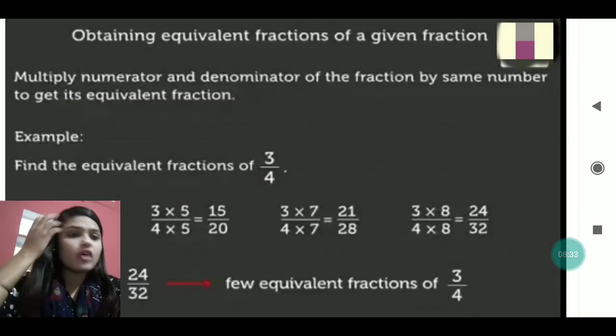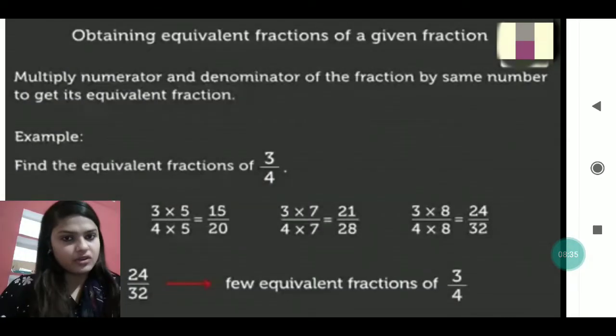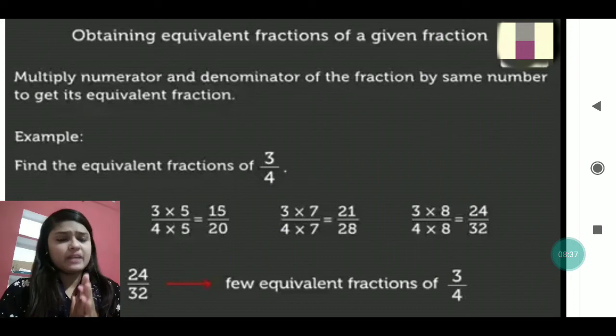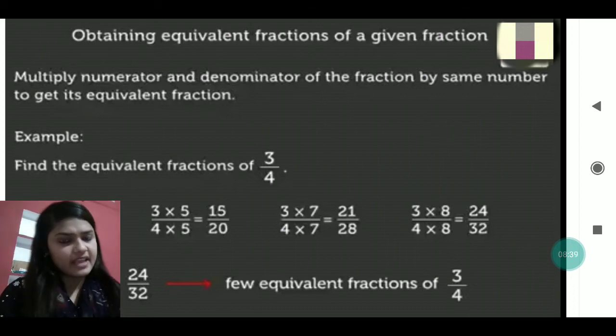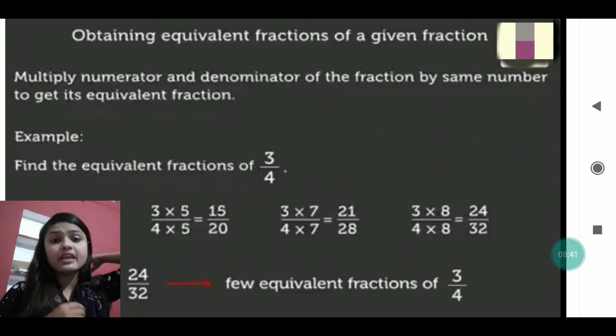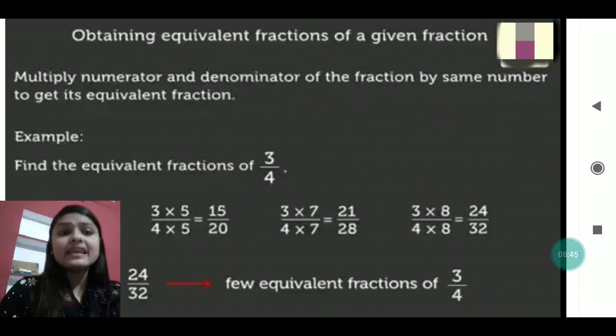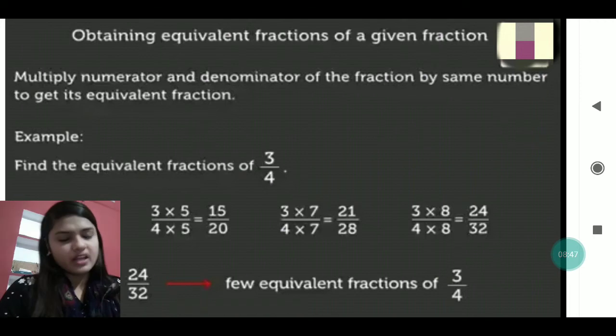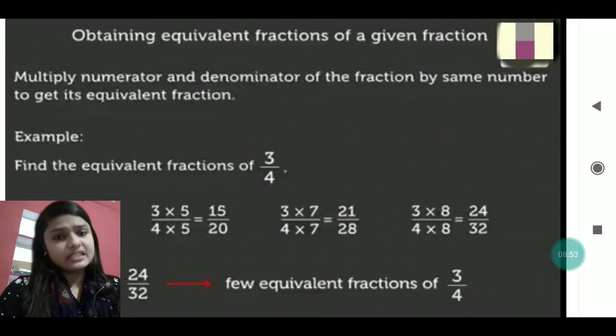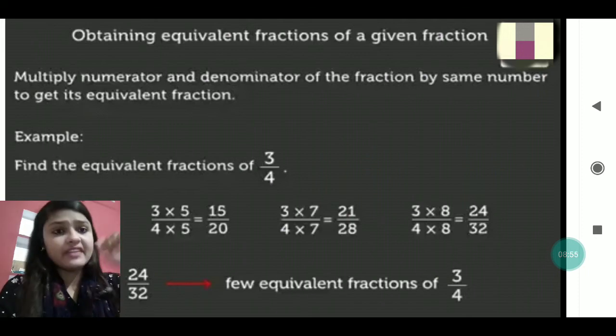Now students, we have already done what an equivalent fraction is. You have understood that when we cross multiply two fractions and we get the same products, it is an equivalent fraction. Now, what is obtaining equivalent fractions of a given number? We multiply the numerator and the denominator of the fraction by the same number to get its equivalent fraction.